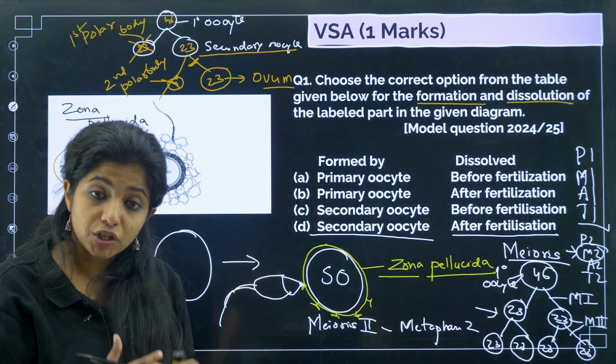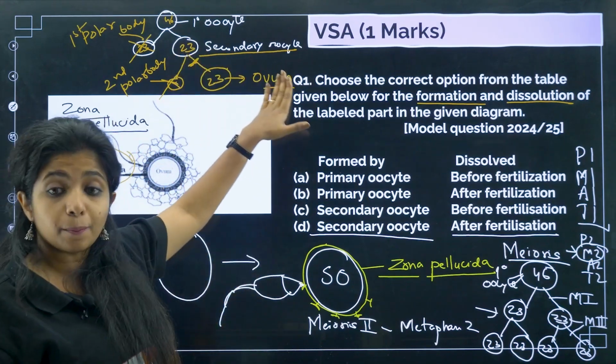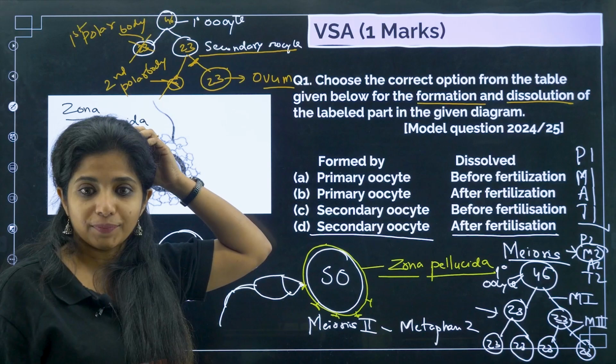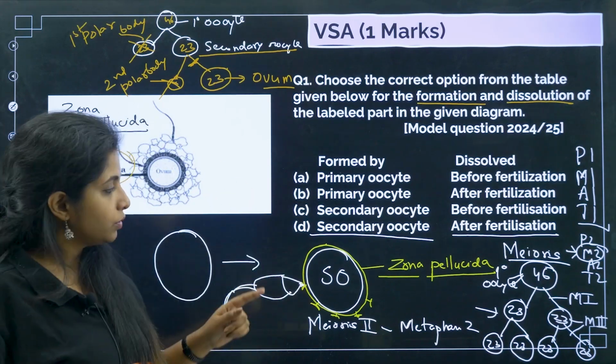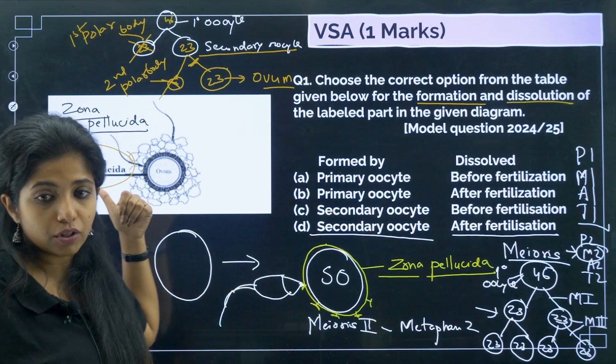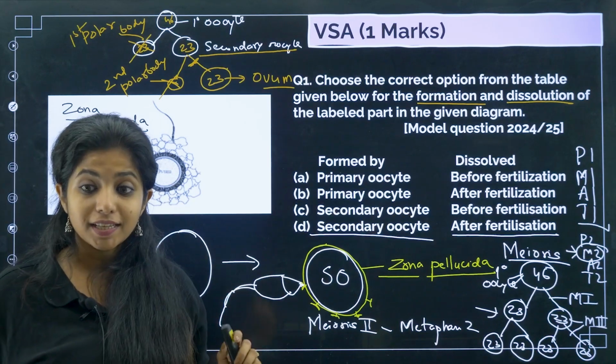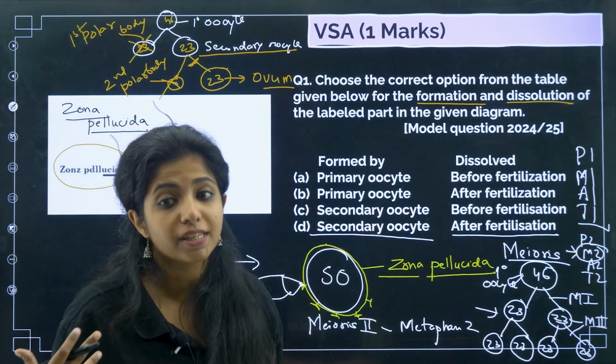Okay, when fertilization happens, that's when secondary oocyte will complete its division to form the ovum. When the fertilization will happen, that time. So it is secondary oocyte, and after fertilization the zona pellucida goes off. I hope it's clear. With this I tried to explain oogenesis as well.